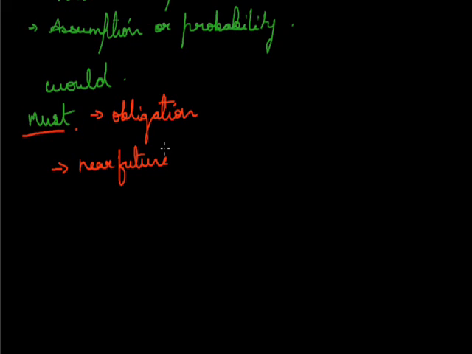Must is often used when the obligation comes from the speaker. When the obligation comes from somewhere else, have to is used in comparison with must. For example, "I must be on a diet" means it's my own idea. "I have to be on a diet" means the doctor has told me to be on a diet. So if the obligation comes from someone other than the speaker, in place of must we'll use the words have to.